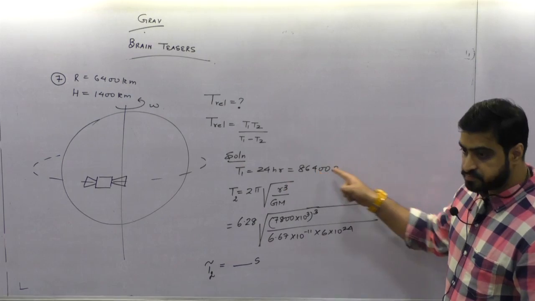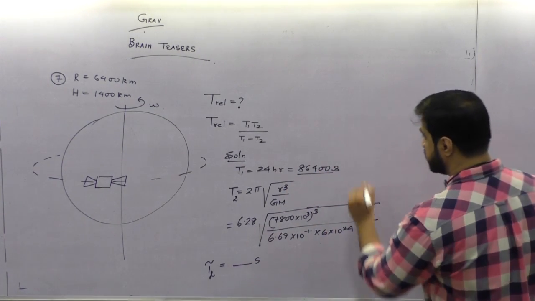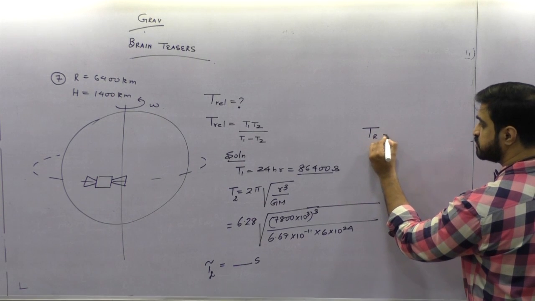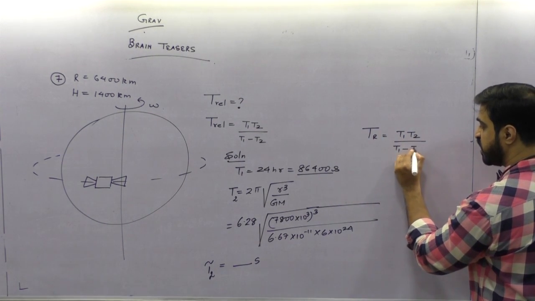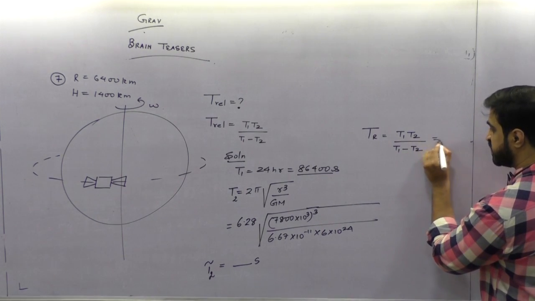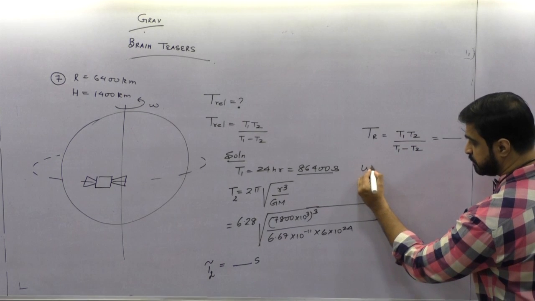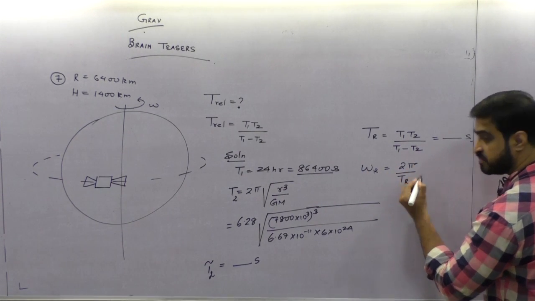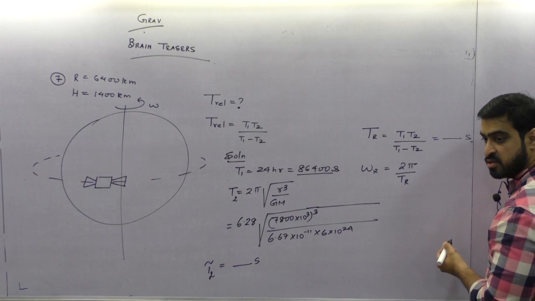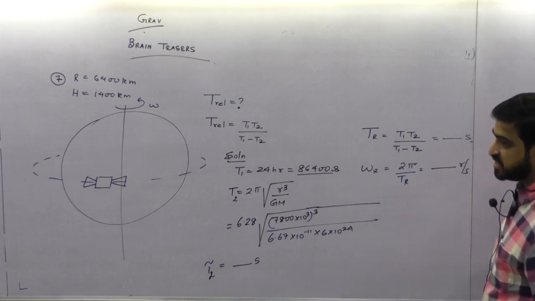You know T1, 86,400. You will get T2. Time relative is going to become T1 T2 upon T1 minus T2. Are you understanding? You substitute and get the answer in seconds. Acha, suppose if they ask you what is omega relative, it will be 2 pi by T relative. Omega is 2 pi by T, na? So omega relative will become 2 pi by T relative, in radian per second. Are you getting my point?